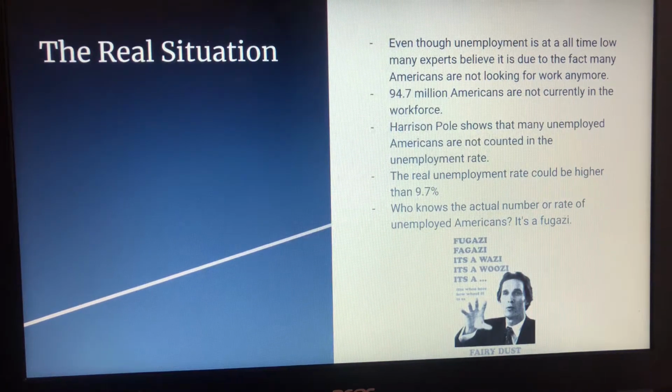A Harris poll in 2014 showed that many unemployed Americans are not counted in the unemployment rate. 51% of people who participated in the poll said that they were not involved in a job interview since 2014. Thus, they would not be counted in the unemployment rate. Some experts believe that the real unemployment rate could be higher than 9.7%. The unemployment rate is a kind of fugazi because no one knows exactly what the number is.